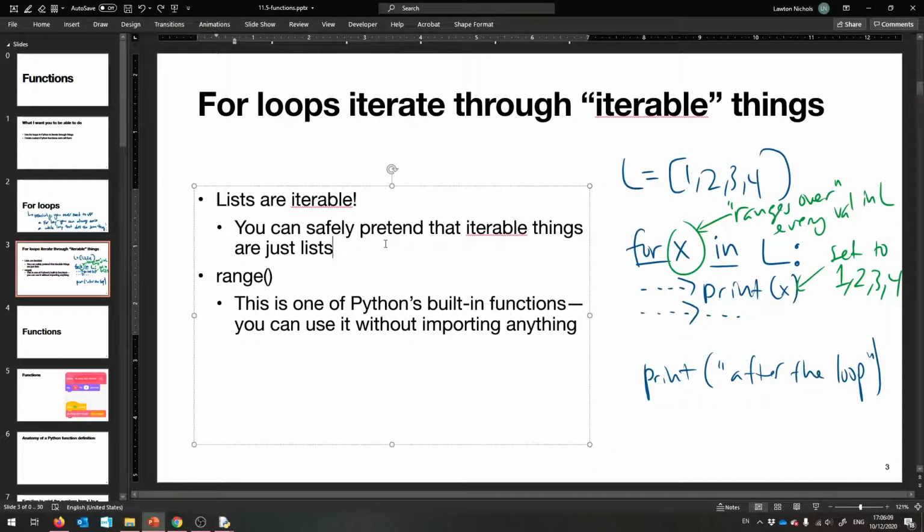It allows you to iterate through iterable things like lists. Okay. Alternatively, another thing that you can use is this function called range. There's two main ways to use it. You call it with an ending value, and then you can also call it with a starting value and an ending value.